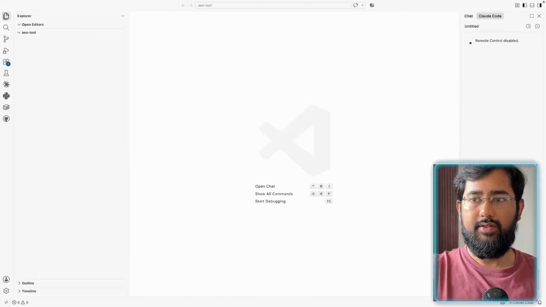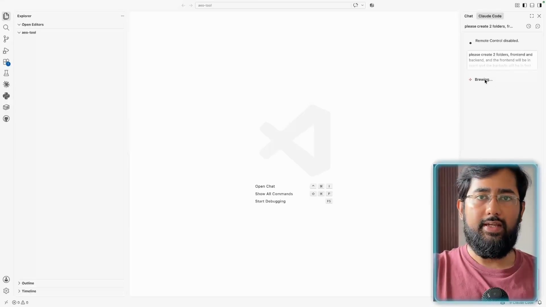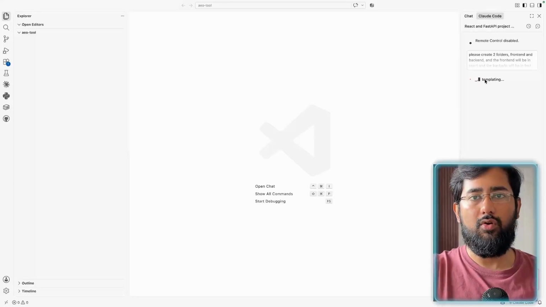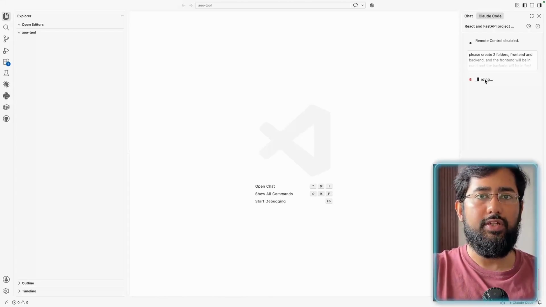I'll say, please create 2 folders, front end and backend, and the backend will be, let's go with FastAPI. It's basically a framework for building APIs quickly in Python, and I just want a basic setup for now, and then start the servers. So what I've told AI is to basically create these two folders and help me set up these repositories and then start the servers so that I can open it on Chrome and just validate whether everything is working fine. And once this is done, we will then proceed towards building the first part.